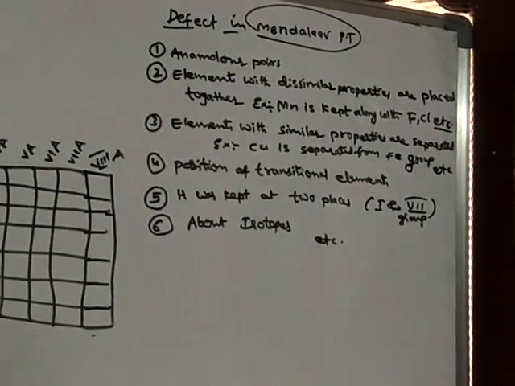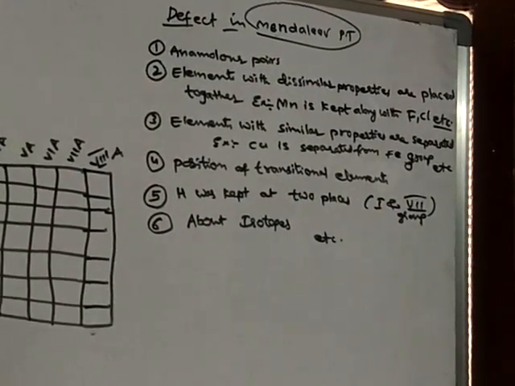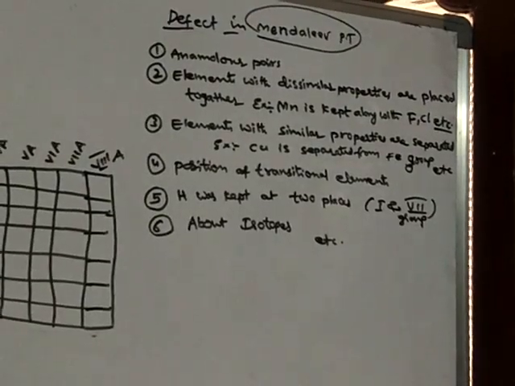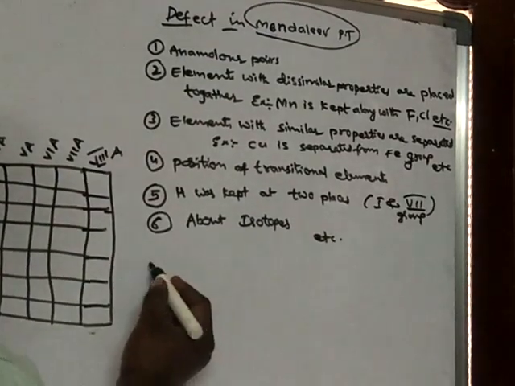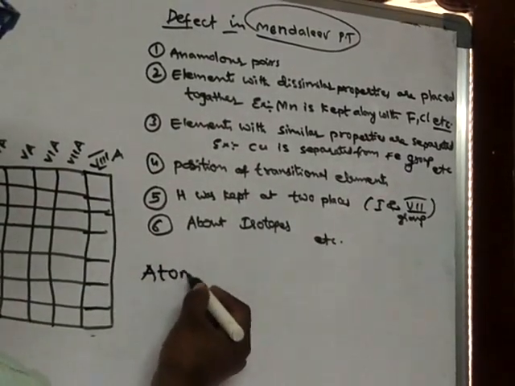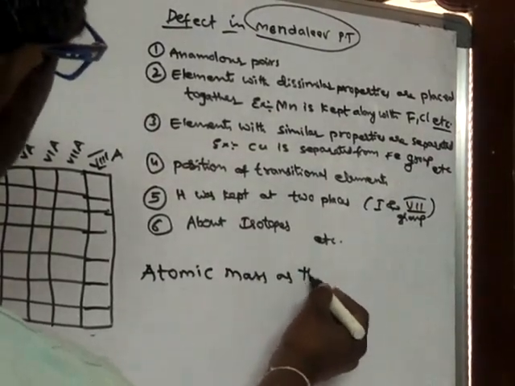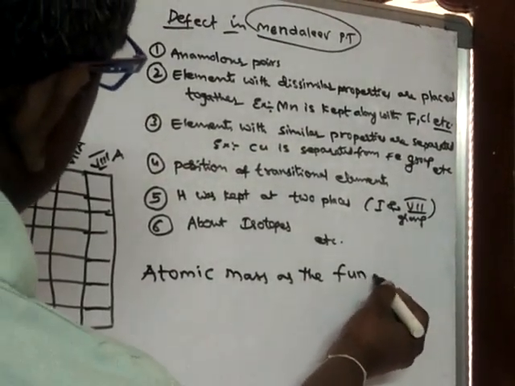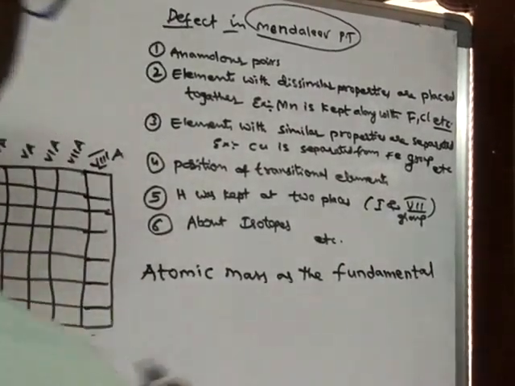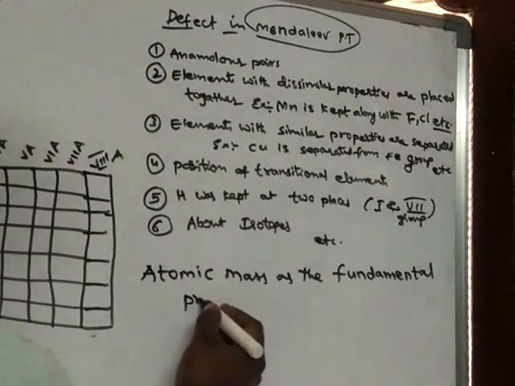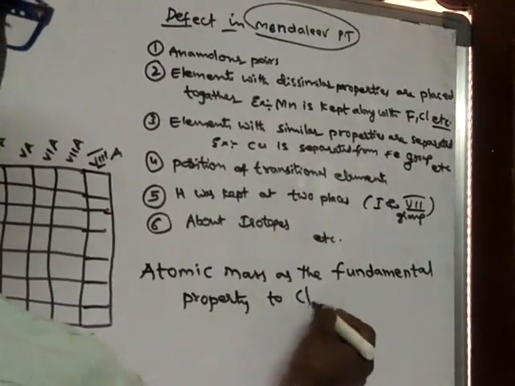The main reason is that Mendeleev chose atomic mass as the fundamental property to classify the elements.